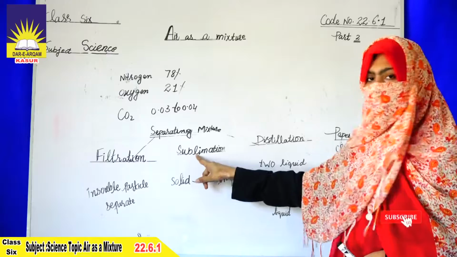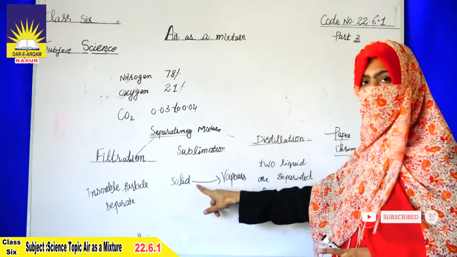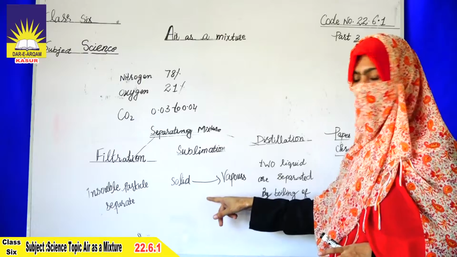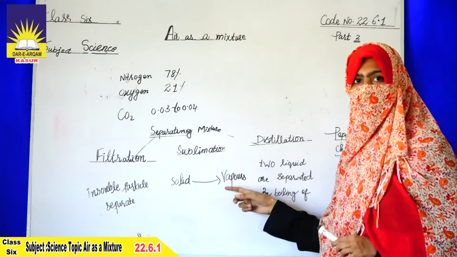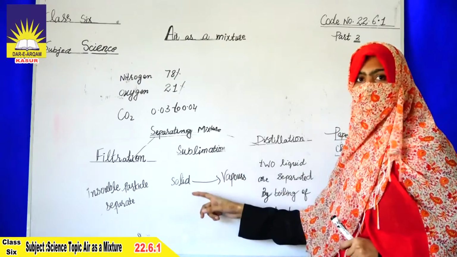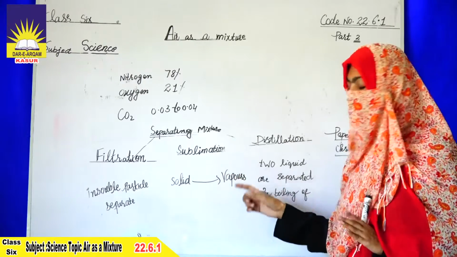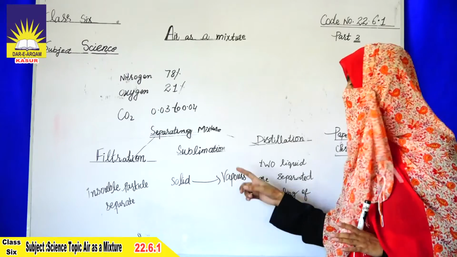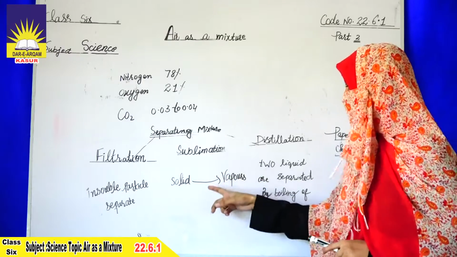Next, sublimation. Sublimation means solid convert into vapor. When solid convert into vapors, this process is known as sublimation, and we can separate mixture by this. If we have a solid mixture, we have to heat it or cool it. It convert into vapors. These vapors are used for the mixture separating techniques.